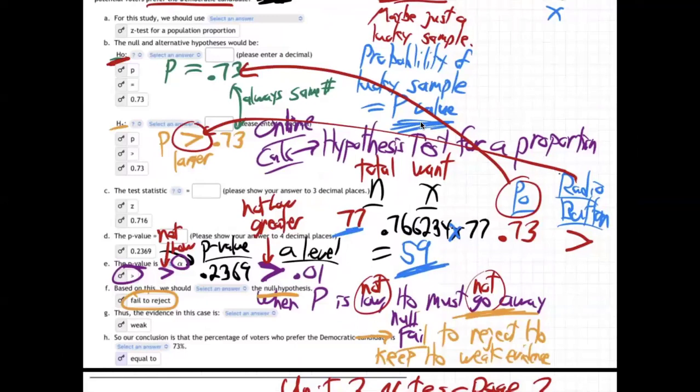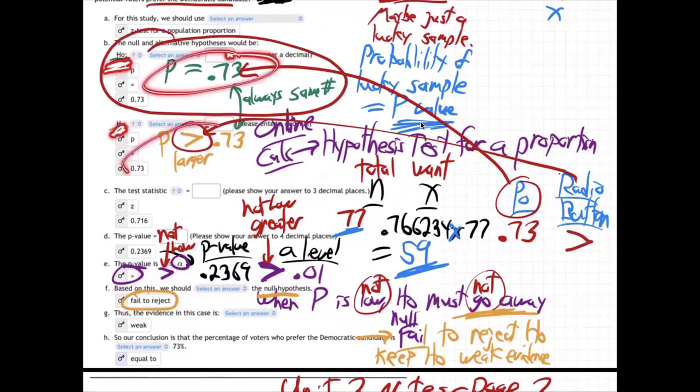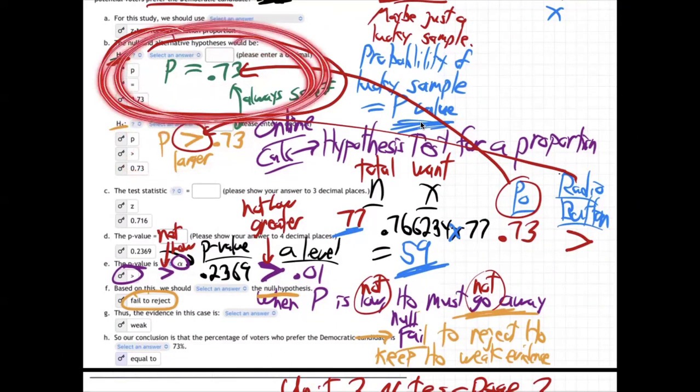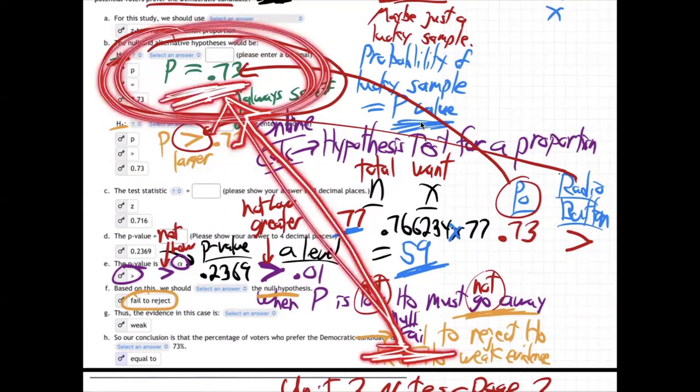So in other words, we come back up here and we say, oh okay, remember these were two attorneys. They were arguing. H0 was saying the p is equal to 0.73. And Ha was saying, no, it's greater than 0.73. Well, we're keeping H0, right? That's what it says, keep H0. So you're going to listen to what H0 says. What does H0 say? p is equal to 0.73. That's what he was saying all along, and now we believe him.